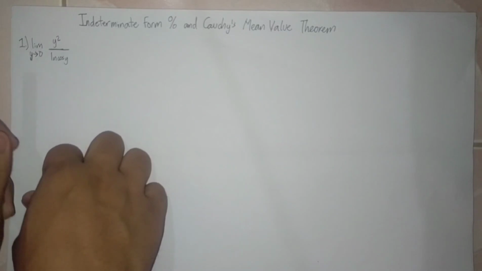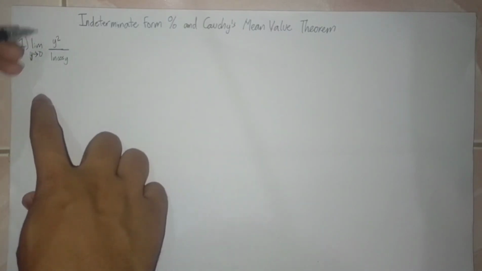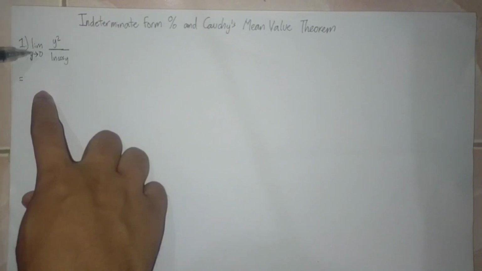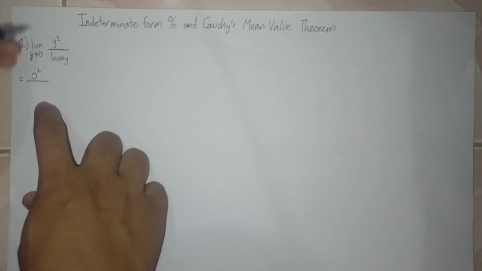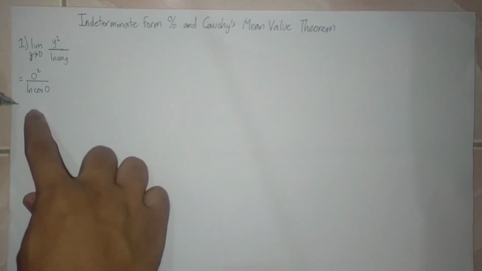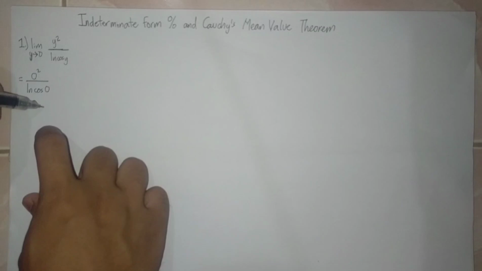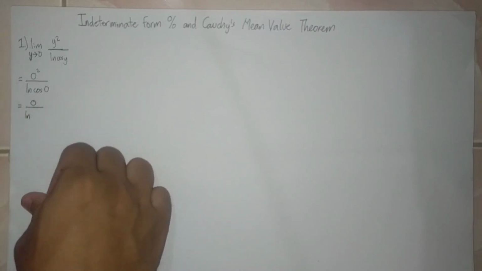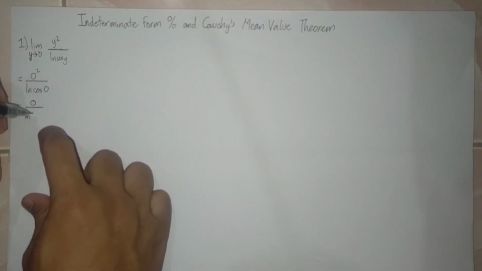First, let's apply the limit. We substitute 0 into y. So we have 0 squared over ln cosine 0. Then simplify. 0 squared is 0, ln, and the value of cosine 0 is 1.